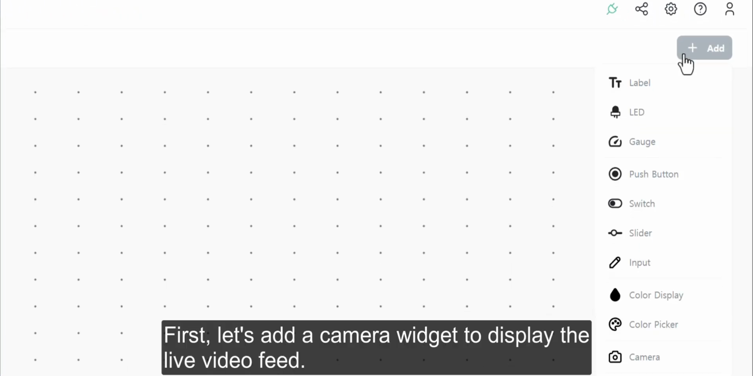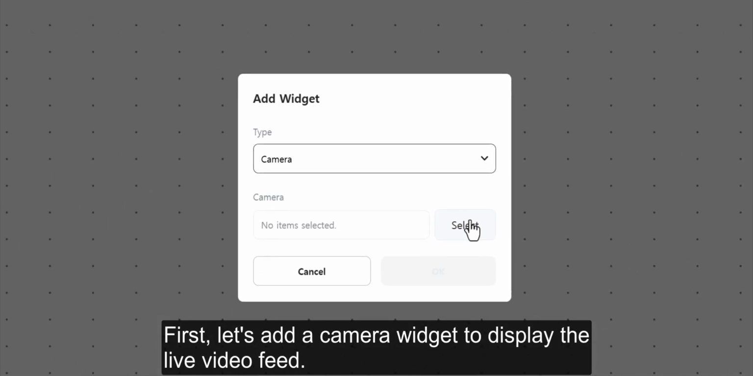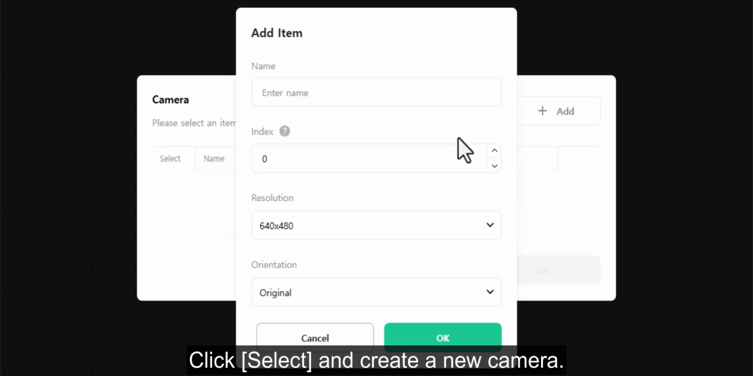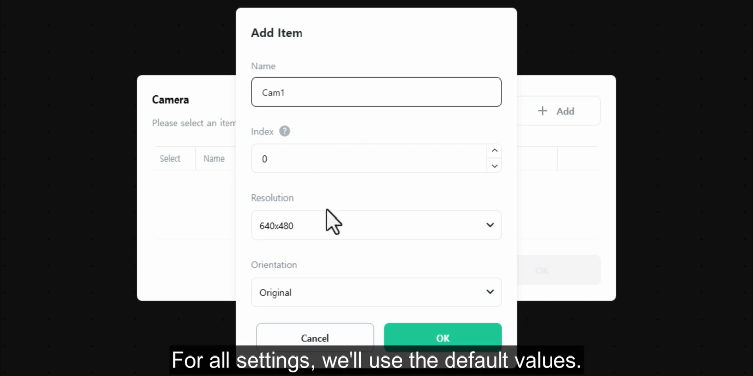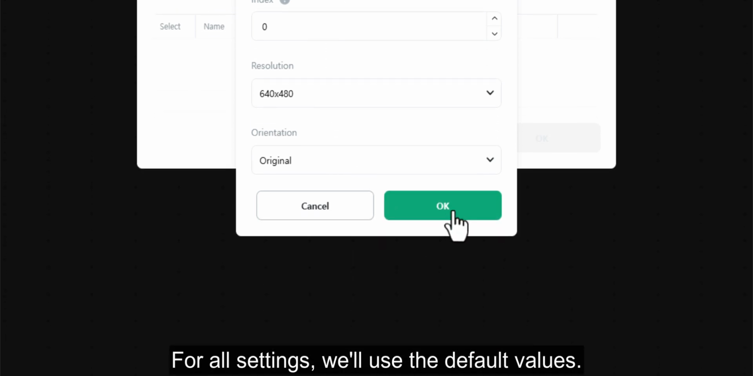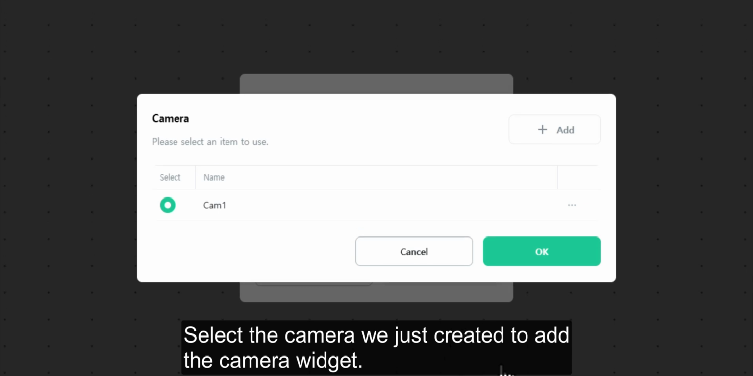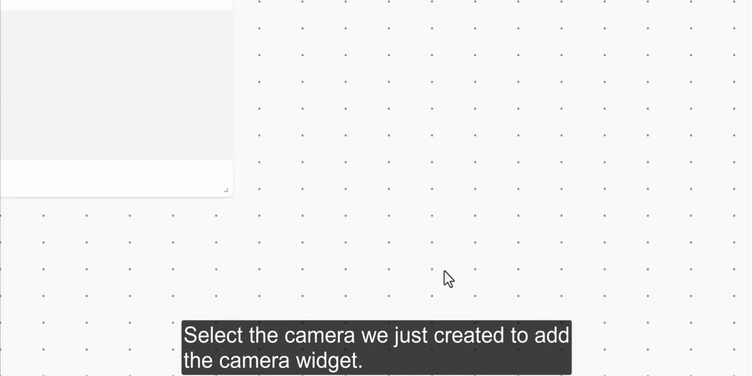First, let's add a camera widget to display the live video feed. Click Select and create a new camera. For all settings, we'll use the default values. Select the camera we just created to add the camera widget.